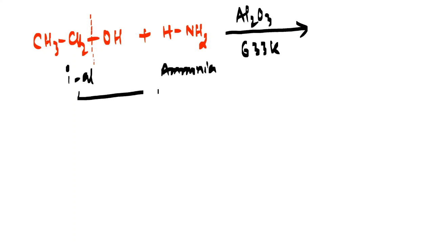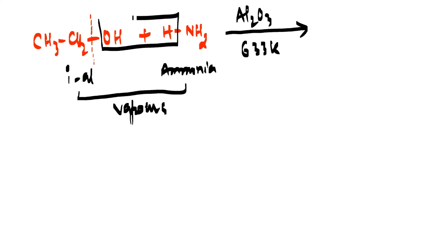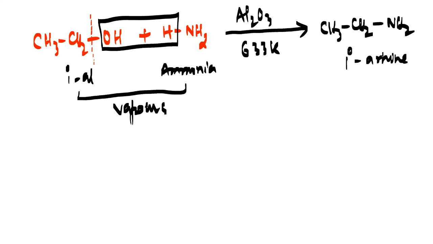The vapors of these two substances are passed over Al2O3, that is alumina. So water will come out. What is the remaining thing here? You will get CH3CH2NH2, and NH2 is your primary amine. So this is your primary amine, my dear friends.